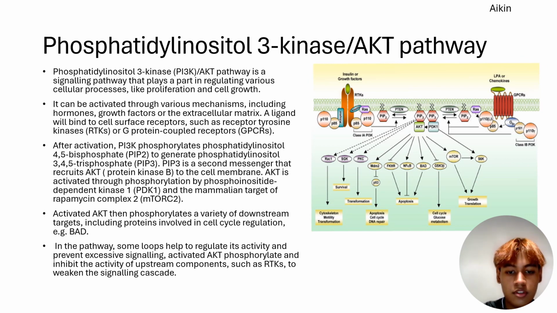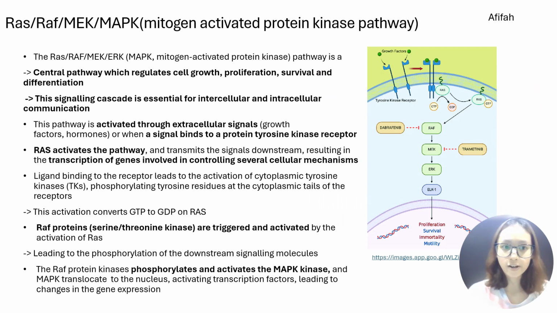RAS/RAF/MEK/MAPK, which stands for mitogen activated protein kinase pathway. So this pathway is a central pathway which regulates cell growth, proliferation, survival, and differentiation. This signaling cascade is essential for intercellular and intracellular communication, and is activated through extracellular signals, which are the growth factors, or the hormones, or when a signal binds to the protein tyrosine kinase receptor.